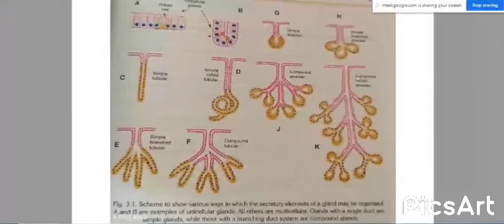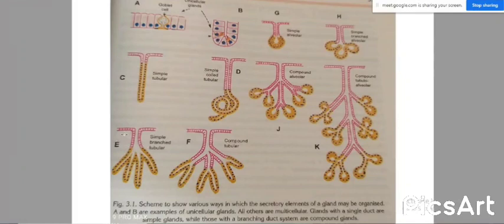Next, there is compound tubulo-alveolar. At the secretory part, before forming into alveoli, it extends as a tubular portion and then forms a circular part. So it is the combination of spherical and tubular, named compound tubulo-alveolar, and the duct system is also branched. This is the commonest type of salivary gland, compound tubulo-alveolar.